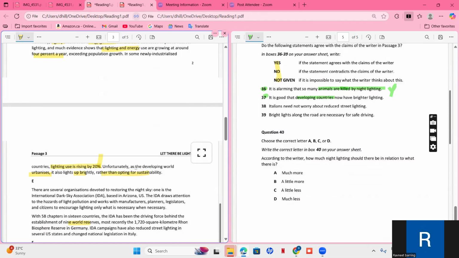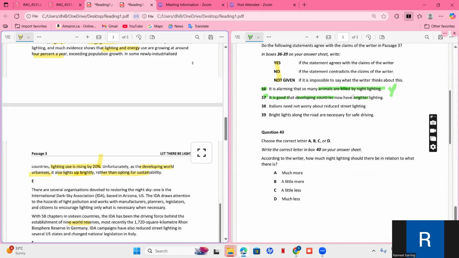Okay. Unfortunately, as a developing world, brighter means previously it was, for example, 20% bright, now it's 30 or 50% bright. Brighter means it's comparing the past with the present. Even if we are saying that as the developing world grows, it is good, they are saying, unfortunately, as the developing world urbanizes, it also lights up brightly. They're just saying that as they are using the lighting, they are brightening up.